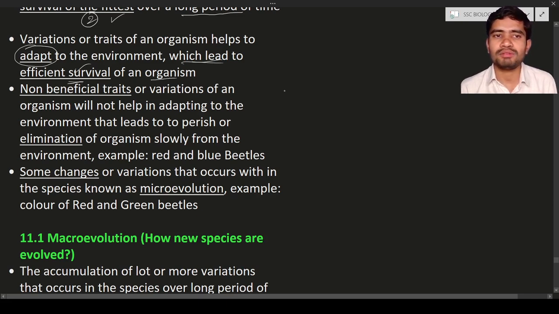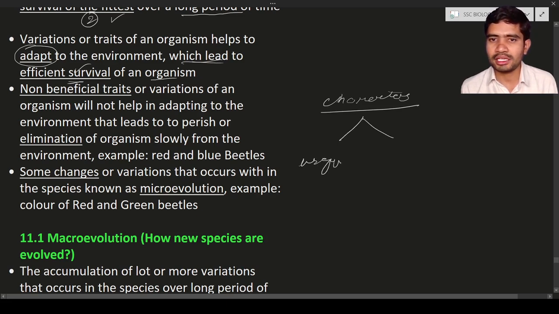Next, non-beneficial traits. There are two types of traits or characters. What is meant by character? A character is nothing but any feature. These characters or features may be of two types: one is useful and another is non-useful. The useful character is going to help the organism for survival.